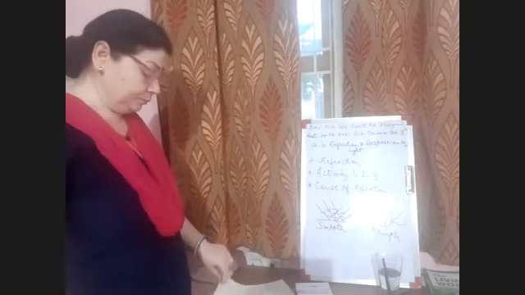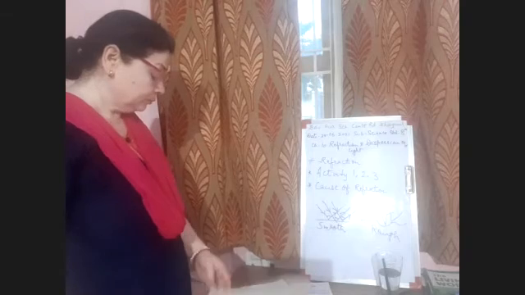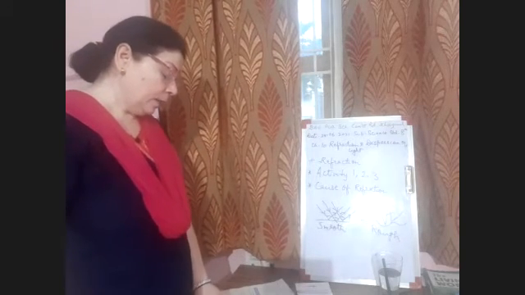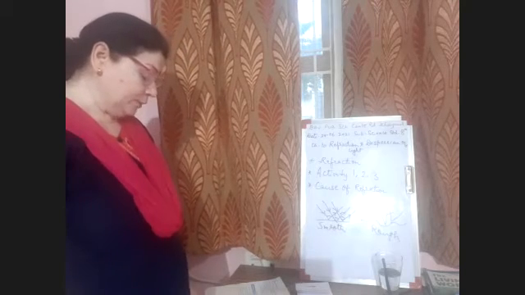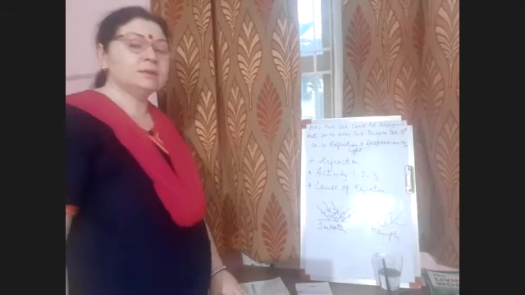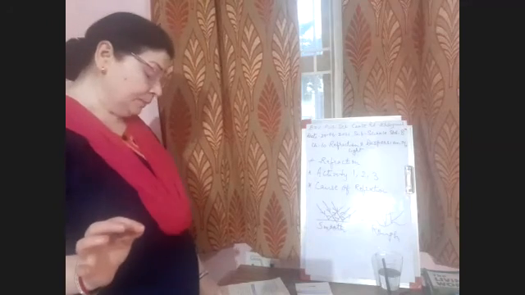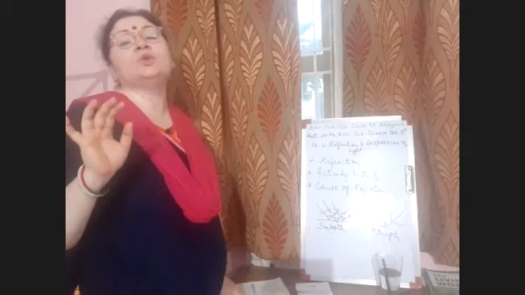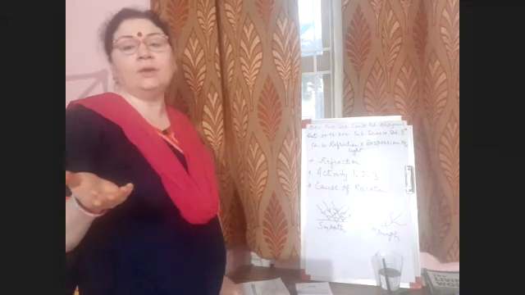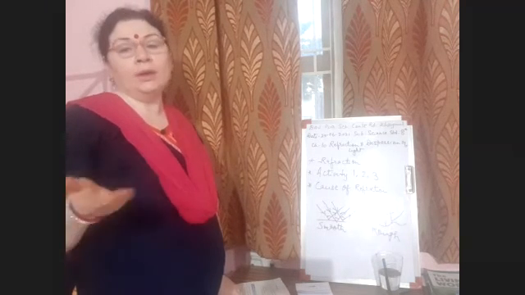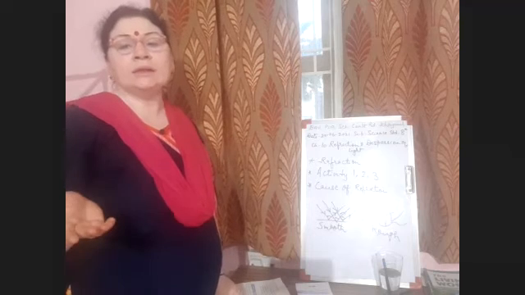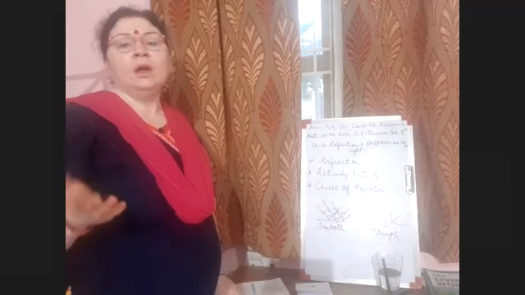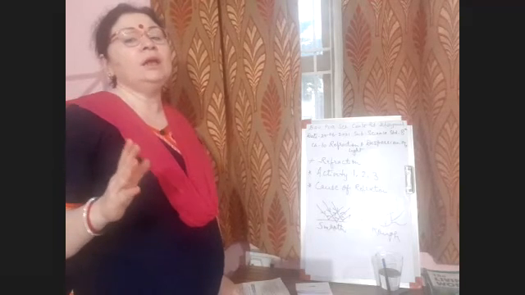Now let us see what all points we have discussed. We have discussed refraction, and this refraction takes place through a transparent medium. So air is a transparent medium, water is a transparent medium, glass is a transparent medium, diamond is a transparent medium, but it will not take place in an opaque medium.